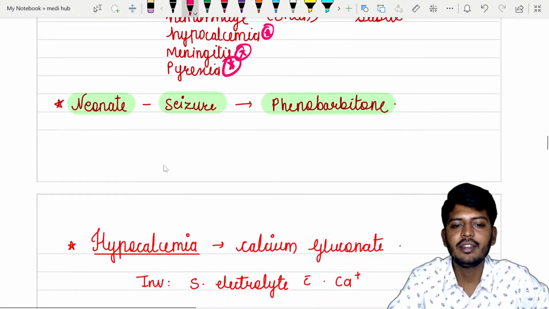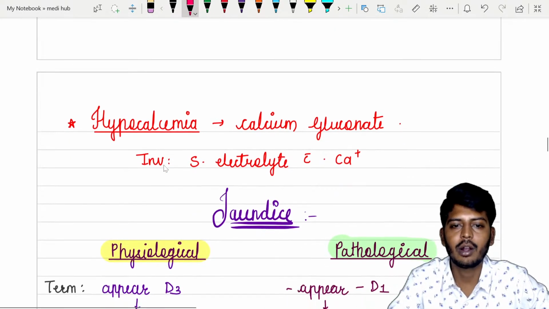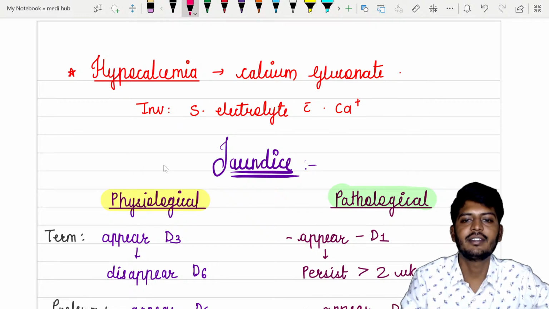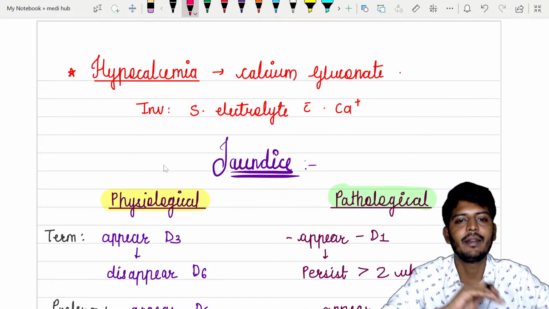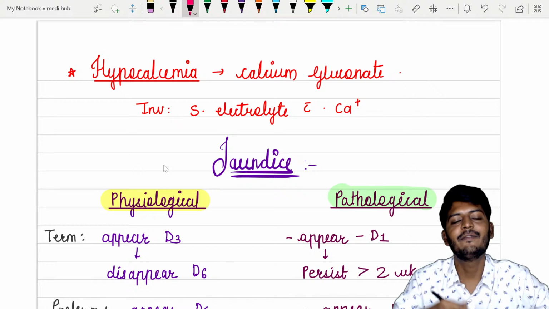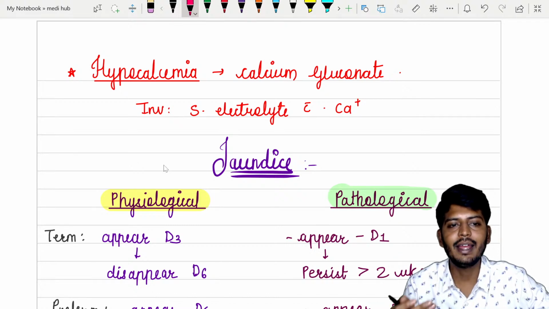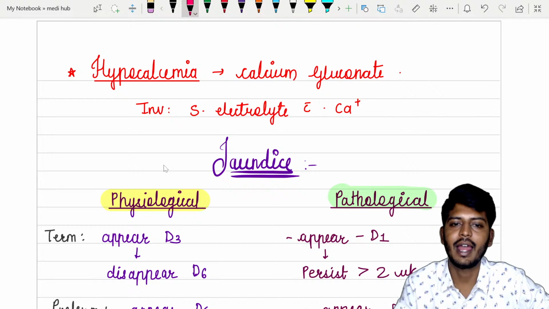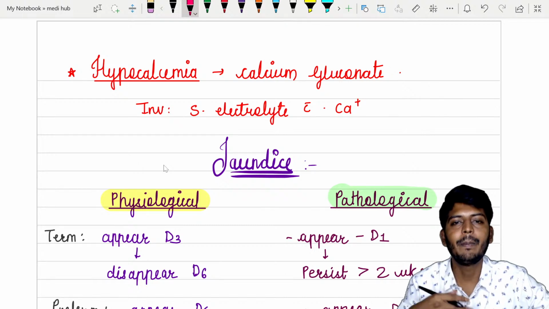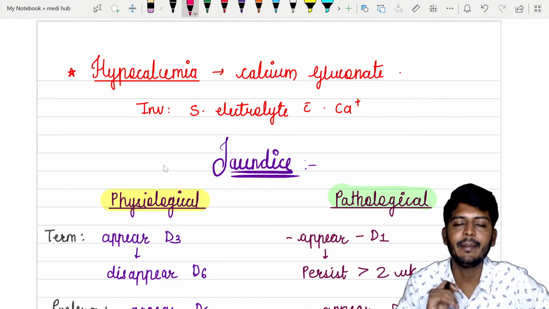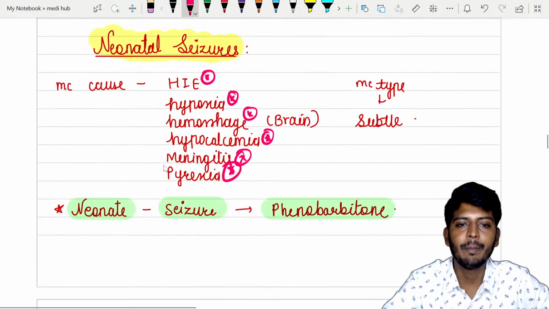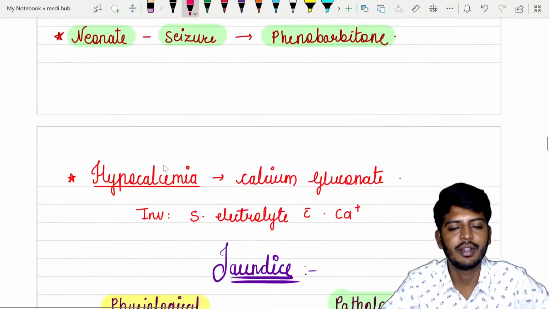Okay, so neonatal seizure we can consider phenobarbital, but not always. Okay, hypocalcium is causing the seizure. First investigation is serum electrolyte. Treatment will be supply with the calcium. If the febrile seizure is there, then per rectal diazepam is given. Okay, so based on the cause, if meningitis is there, treat the meningitis. Okay, so based on the cause, we are going to treat them. But the important thing is you need to know the causes for the seizures.